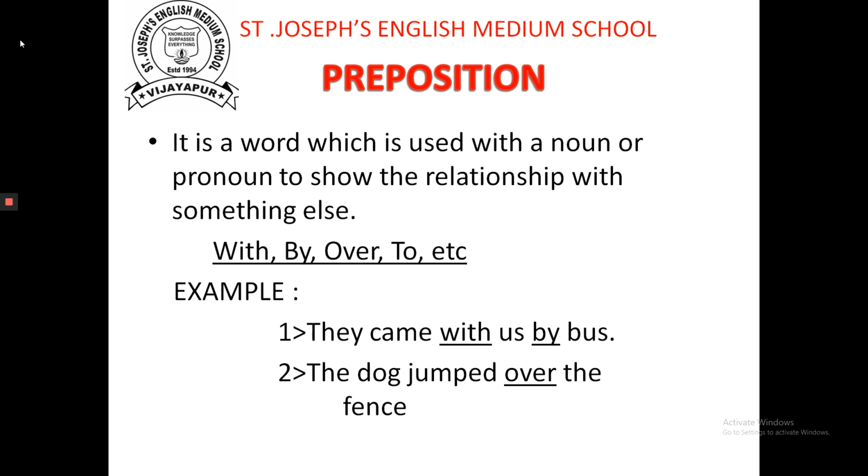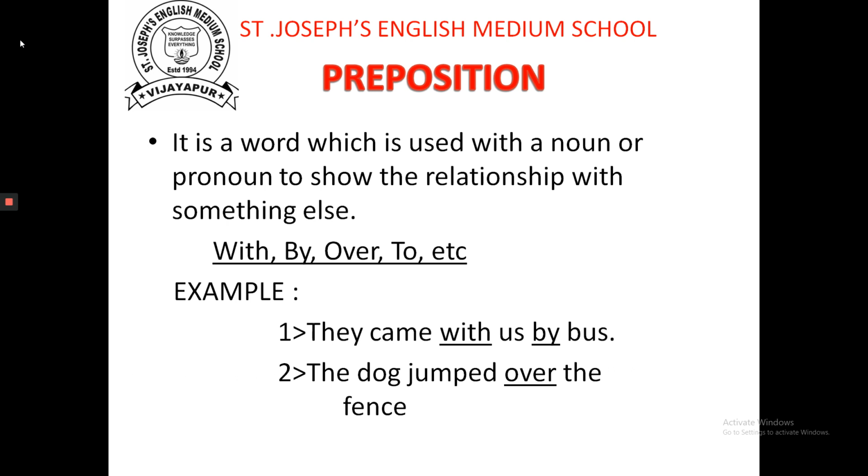For example, with, by, over, to, behind, under, these all are prepositions. Coming to the example, they came with us by bus. With and by, these both words are prepositions.